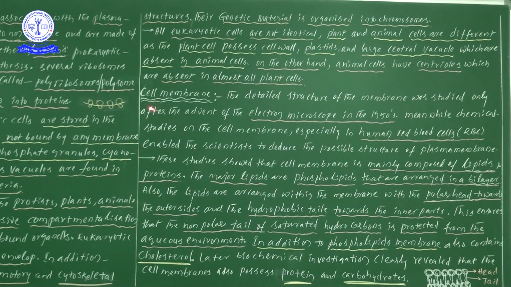This is a rough diagram of the cell membrane. In future classes I will come with the fluid mosaic model, with detailed information on the functions and activities of the cell membrane, and I will explain everything in detail. So take care and be safe at home.